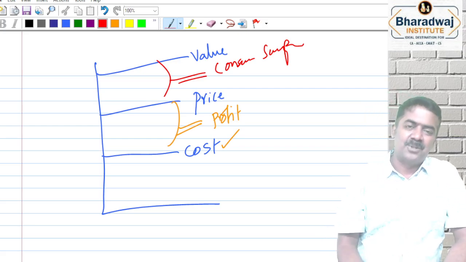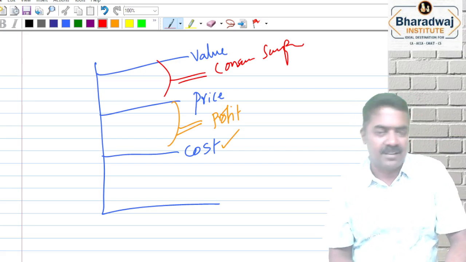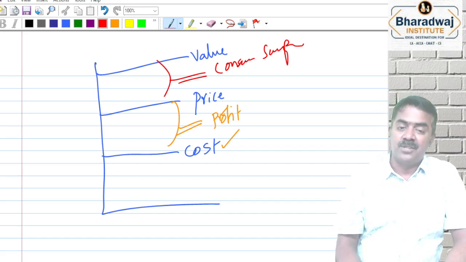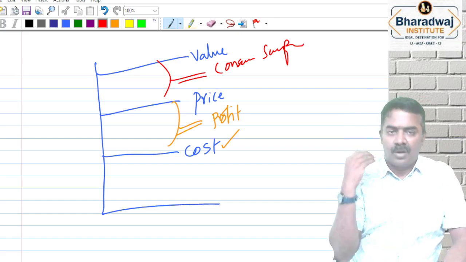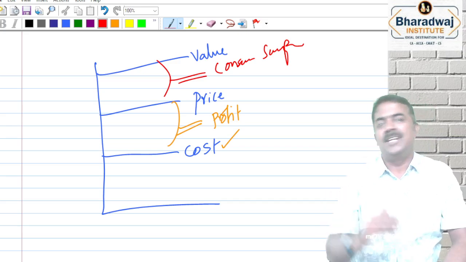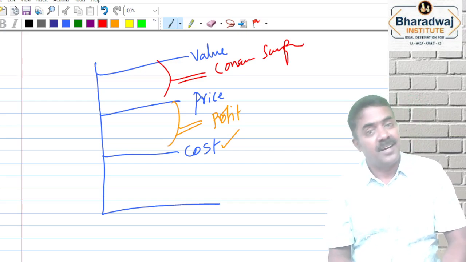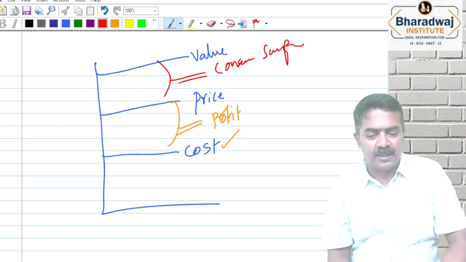Okay. So why should you learn economics in your foundation level? Because a cost accountant should understand demand supply theory, perfect and monopolistic competition, monopoly, oligopoly, all those things. The cost behavior you would understand. Why? Because cost accountants are the ones who calculate the cost and suggest the selling price. And that should be within the value. Clear? Value should be the highest point. Within that, the price should be there. And within that, the profit should be there.